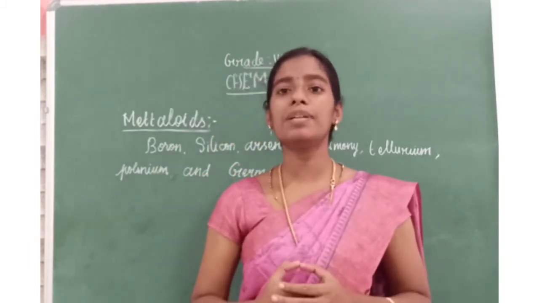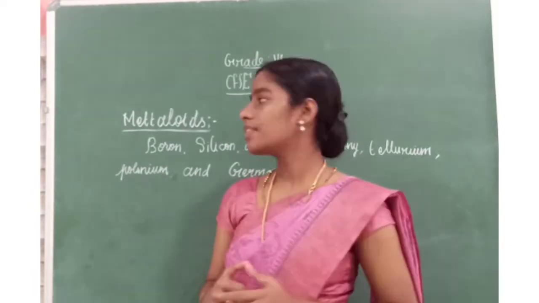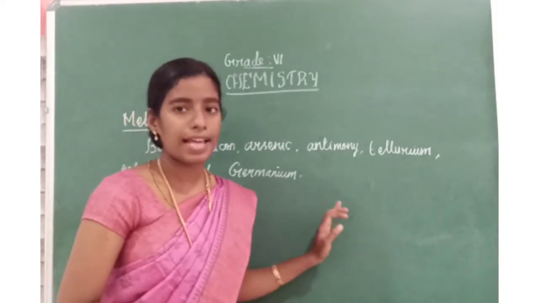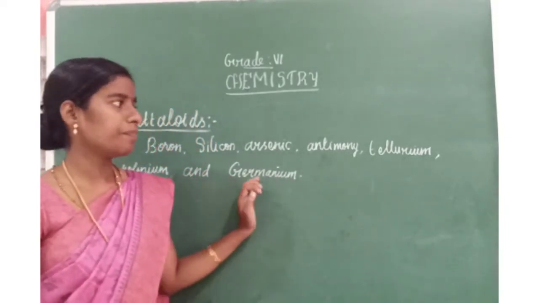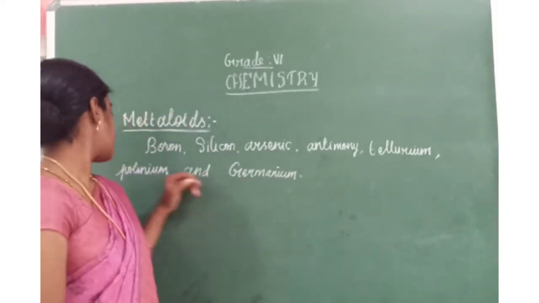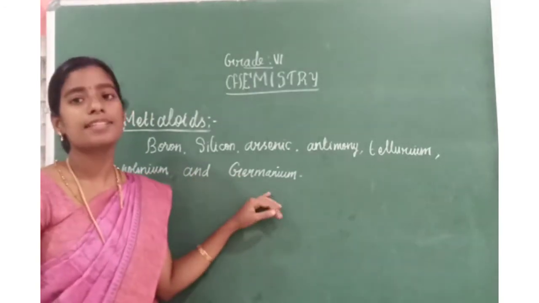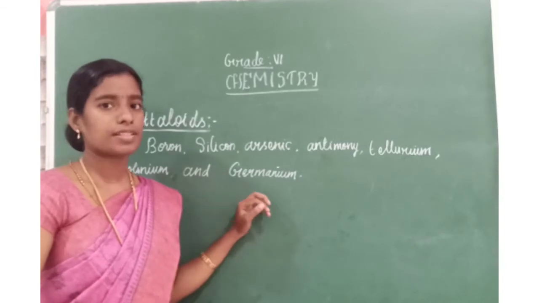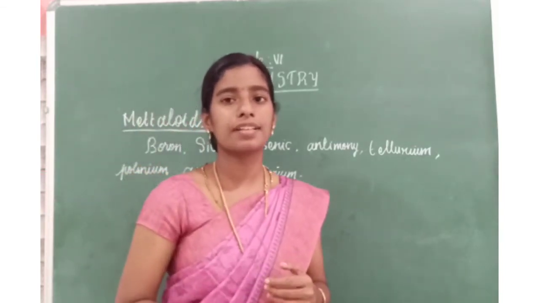Some of the examples of metalloids are given. They are boron, silicon, arsenic, antimony, tellurium, polonium and germanium. These are the examples of metalloids. What are metalloids?